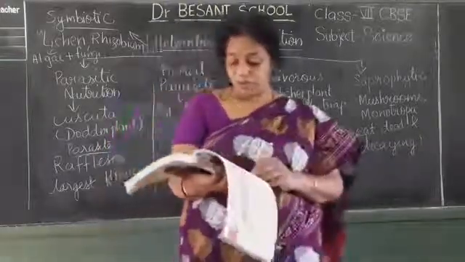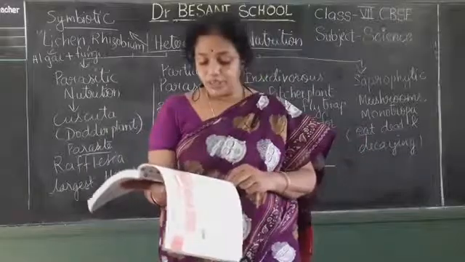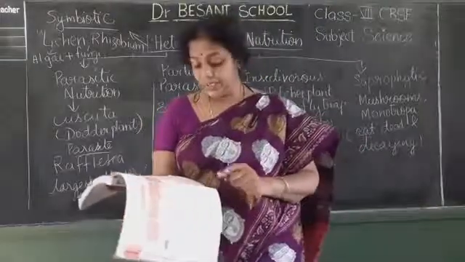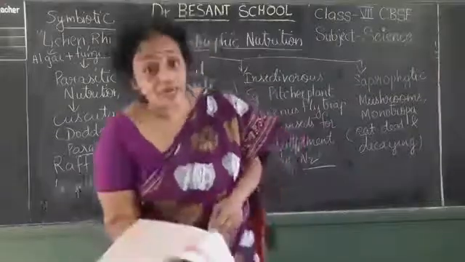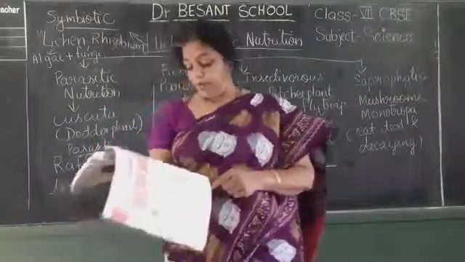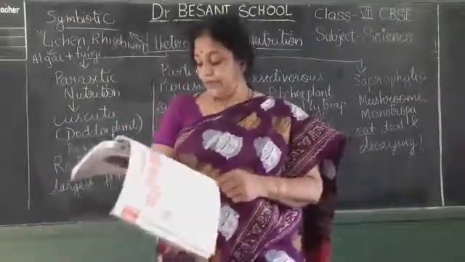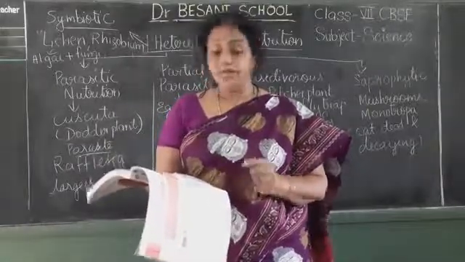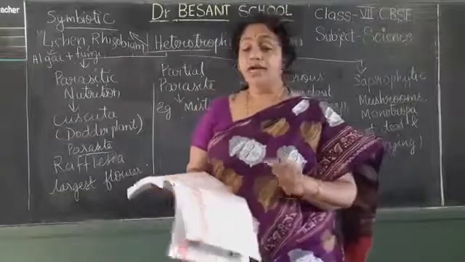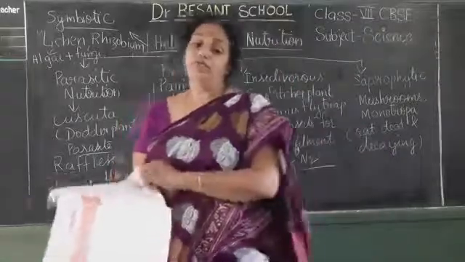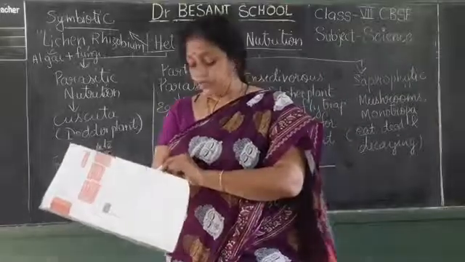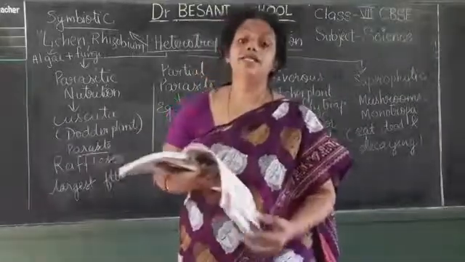So it is helping both. Then partial parasites cannot prepare their own food. Here it has given cannot. We have to change it to can. They prepare their own food, but they depend on other plants for the need of water and minerals.